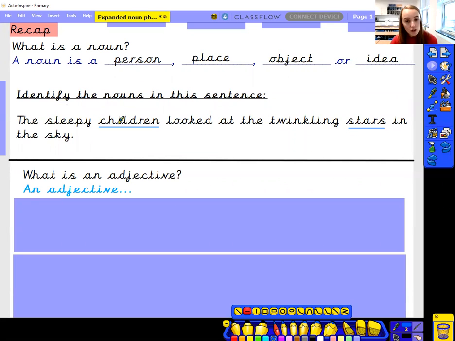The sleepy children looked at the twinkling stars in the, we've forgotten one. What's the other one that we've forgotten? Sky. Okay, next we're going to be thinking about what an adjective is.